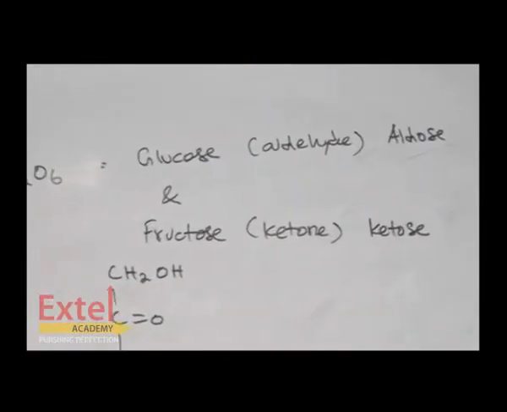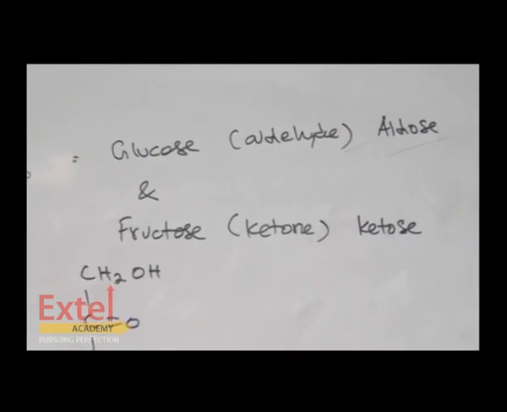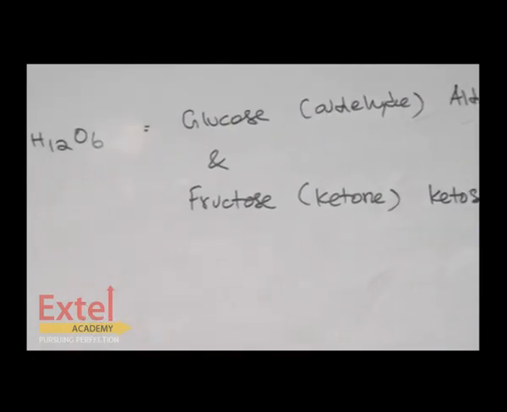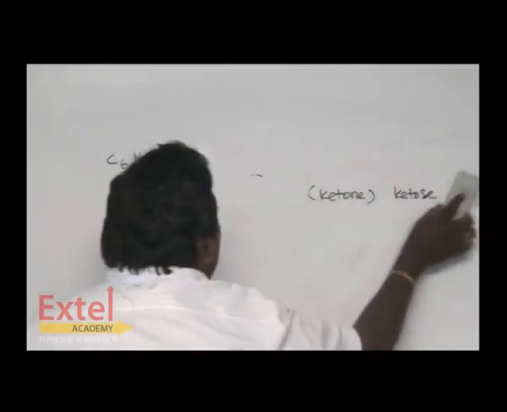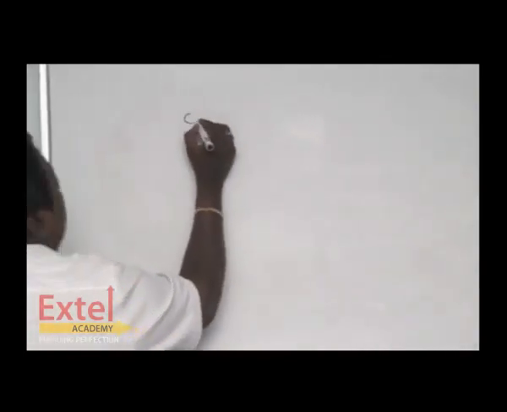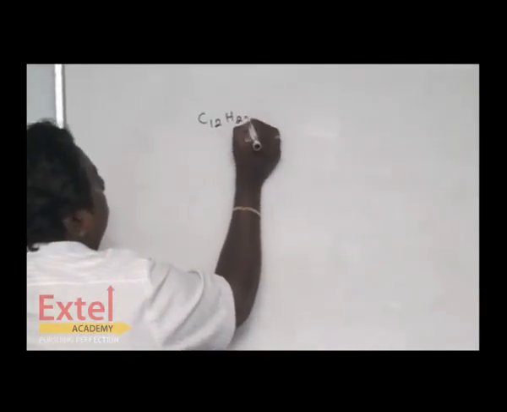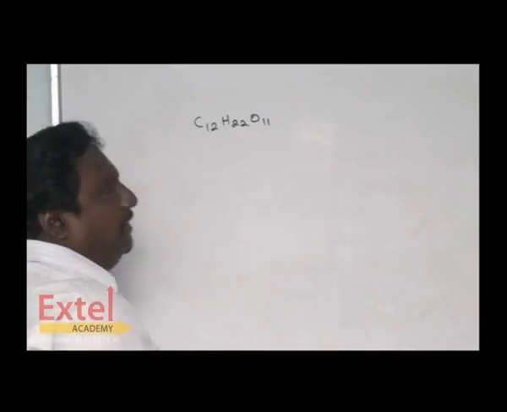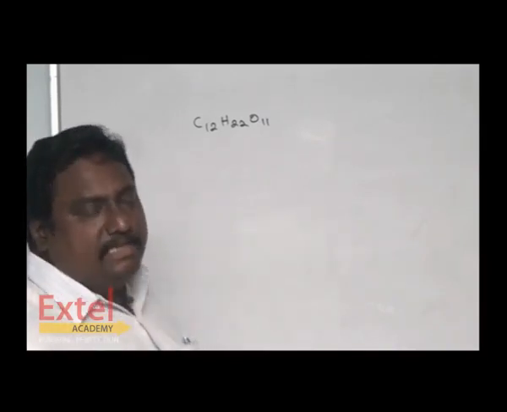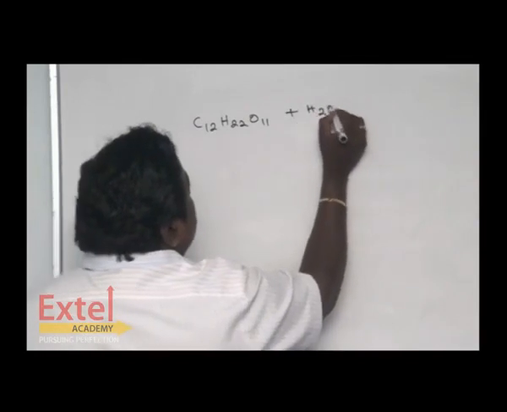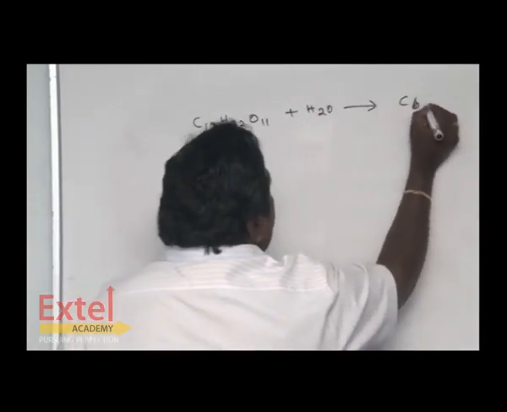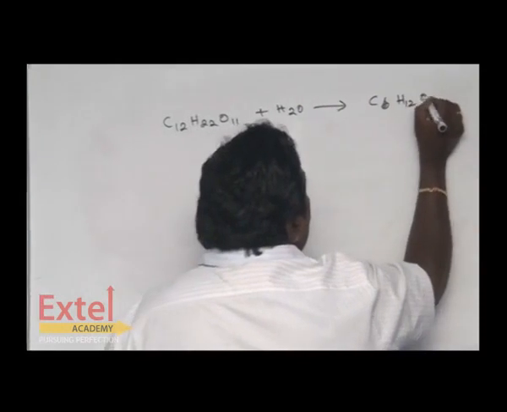So that is a monosaccharide. Suppose 6 into 2, 12 carbons are involved. It is called a disaccharide. A disaccharide upon hydrolysis gives monosaccharides.